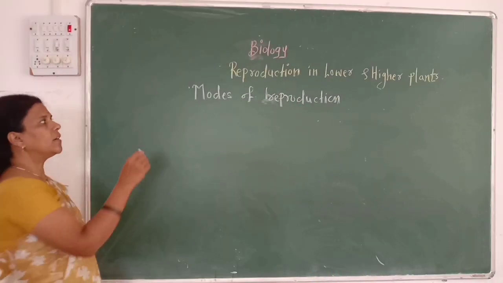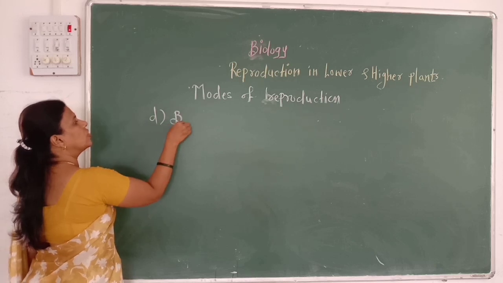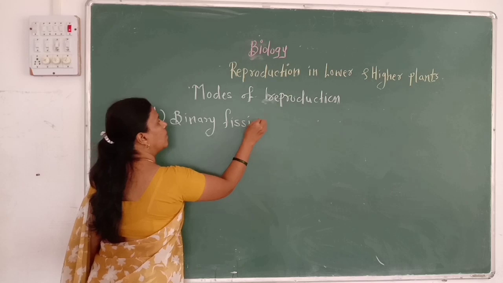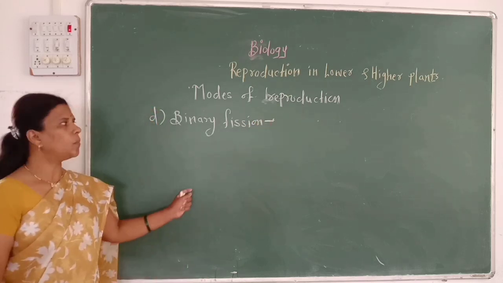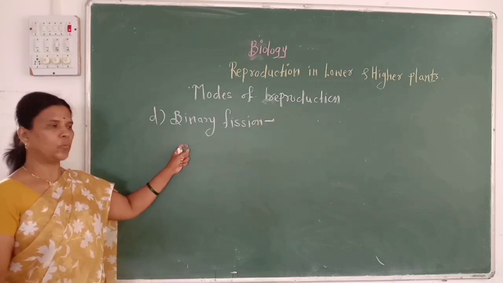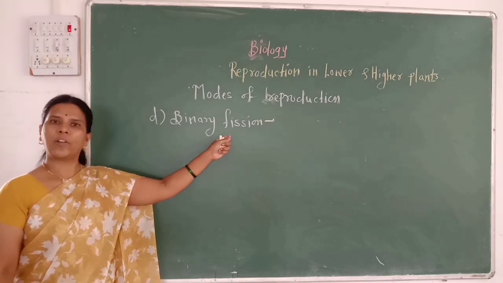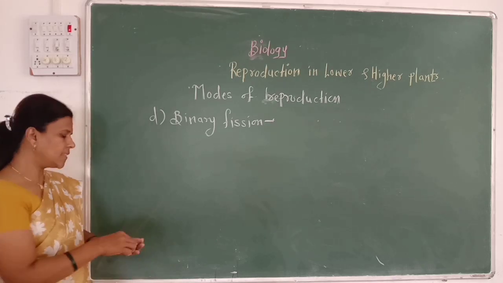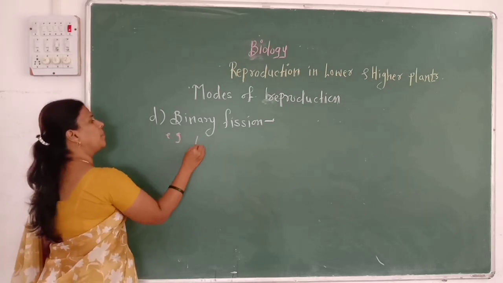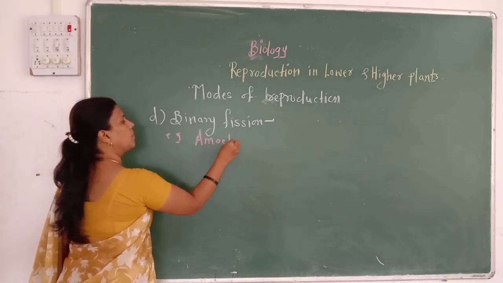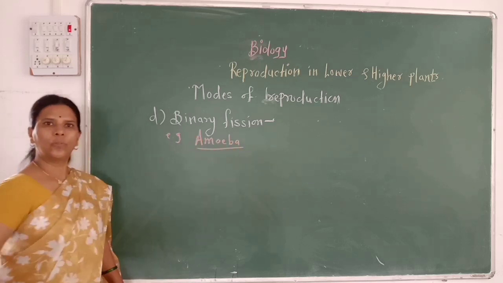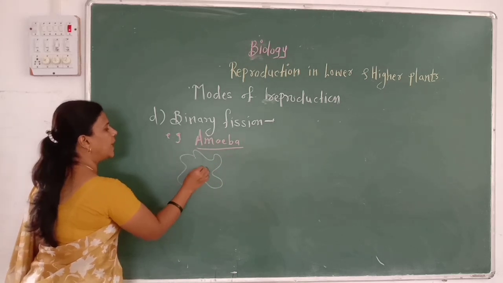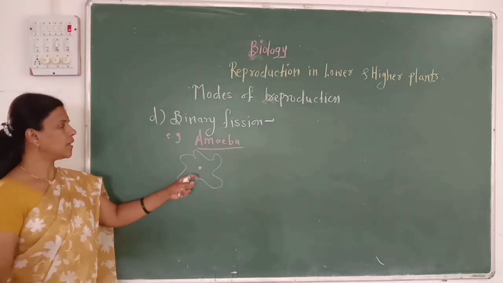Then the next method is binary fission. Fission means broken down. Bi means two. As the name refers, the organism is divided into two daughter cells. For example, amoeba. As we know, amoeba is a unicellular organism. It has a nucleus and the cytoplasm.